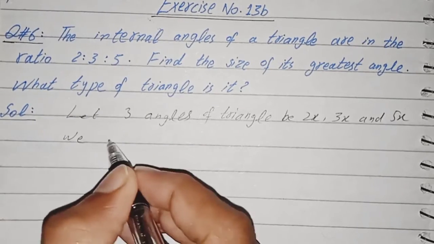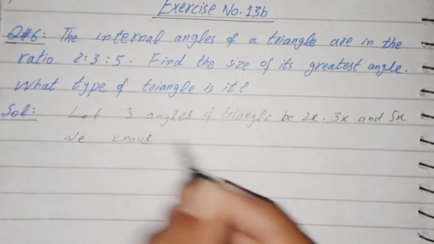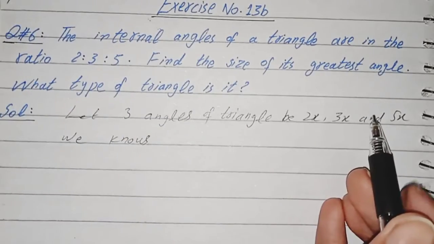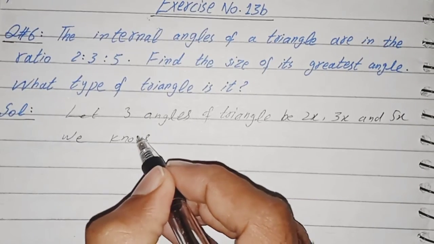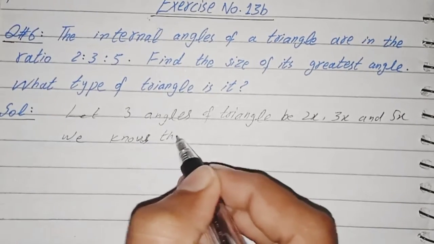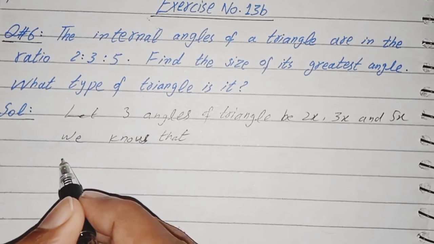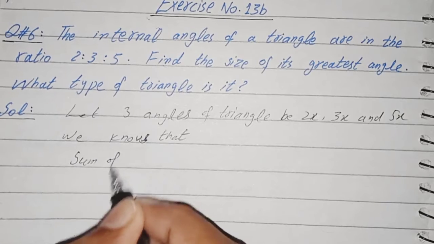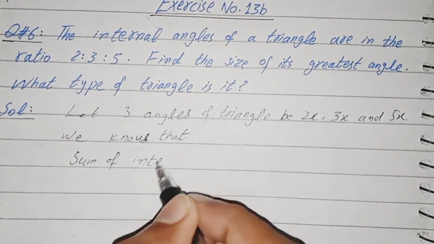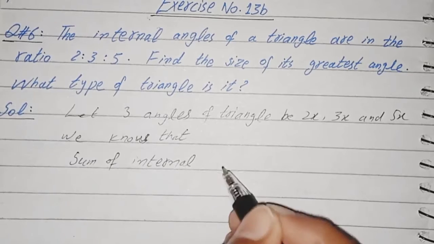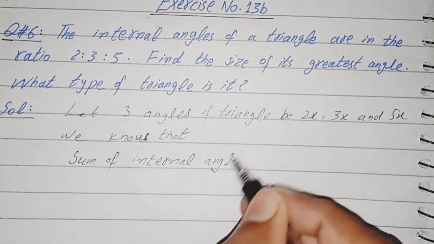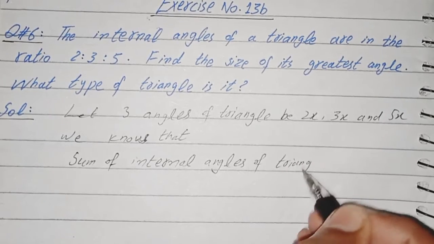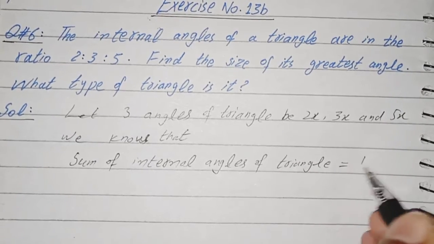We know that the sum of interior angles or internal angles of a triangle is equal to 180.